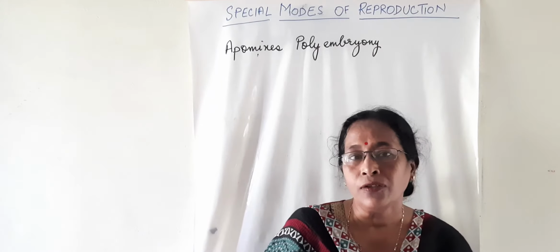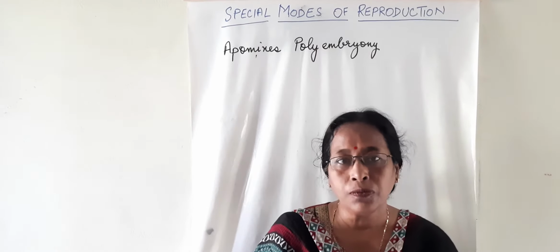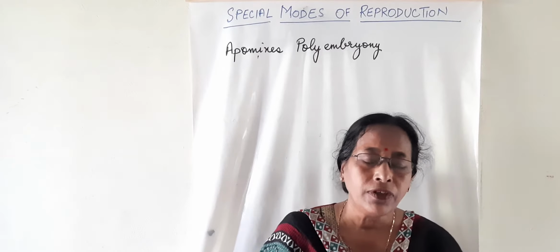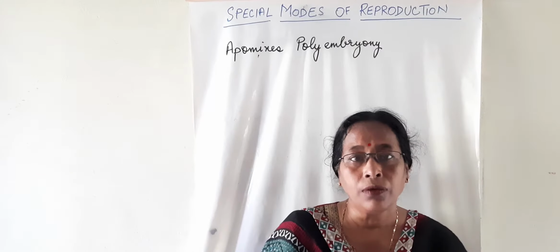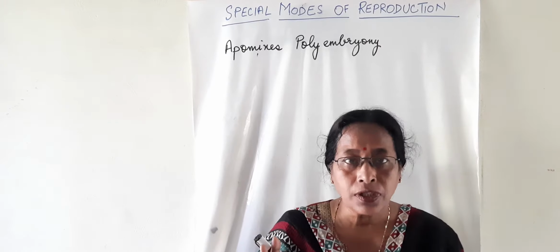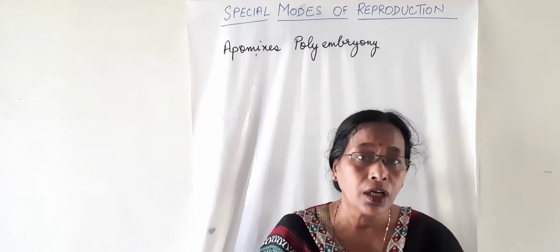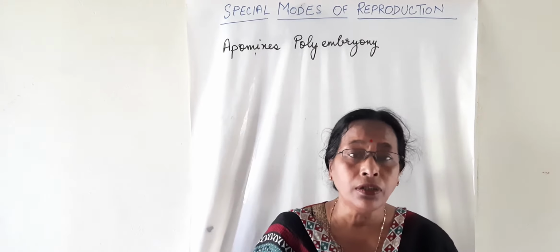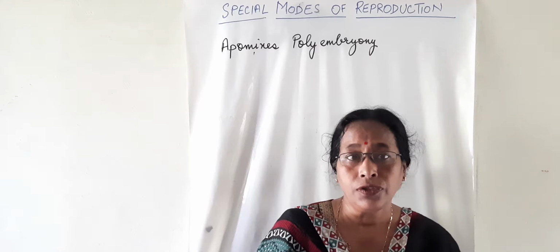We have seen the normal reproduction, that is the sexual reproduction in angiospermic plants. We have also seen the alternation of generation, that is from gametophytic haploid stage to sporophytic diploid stage and vice versa in an angiospermic plant. This is a clear alternation of generation.